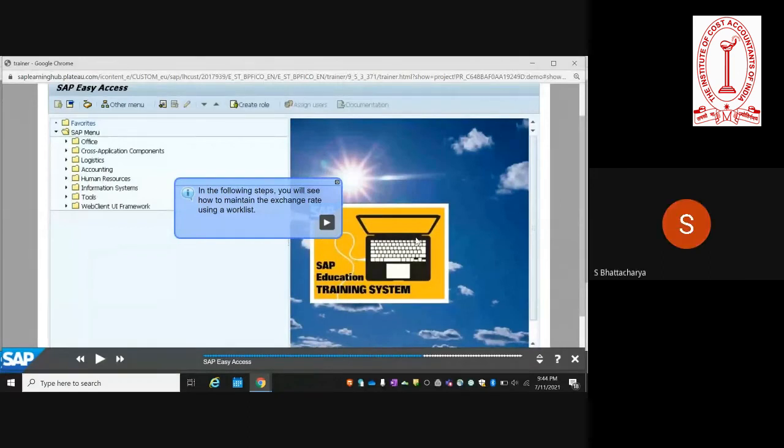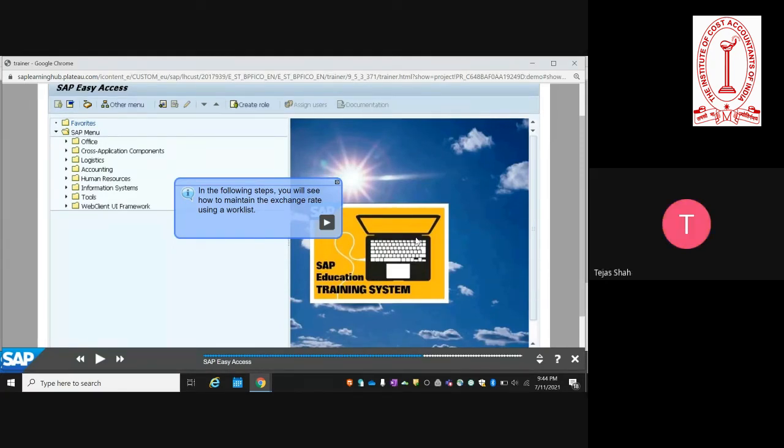So there's a transaction, which we have just seen, where you are maintaining different exchange rate types. What is the source? What is the target? Whether it's a direct quote or an indirect quote. There's a single entry screen available, so you can go into that screen and enter it. Excel upload is by default not available, but it can be customized.